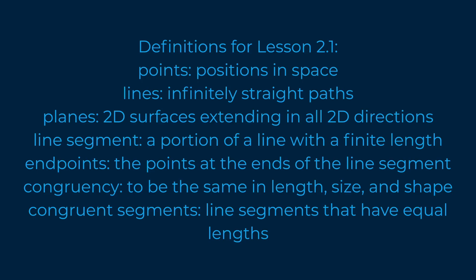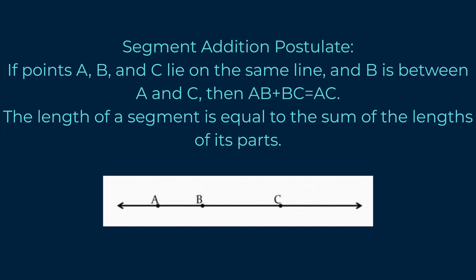But note that to solve a proof, you also need not just the given statements and definitions, but also postulates and theorems. And one of those postulates we'll go over right now. The segment addition postulate, with the cyan, green, turquoise color. This is the color we'll use to denote postulates and theorems. If points A, B, and C lie on the same line, and B is between A and C, then the segment AB plus the segment BC equals the segment AC.